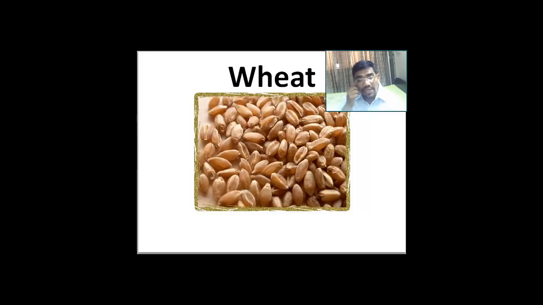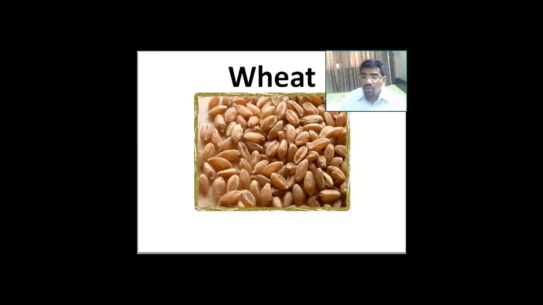So wheat grows in the areas where the rainfall is less than 75. So here you have got wheat grains. People in the north eat a lot of wheat. Wheat is our main food crop. Rice was our staple food crop, and wheat is our main food crop.